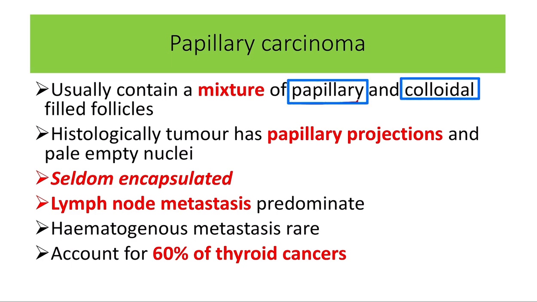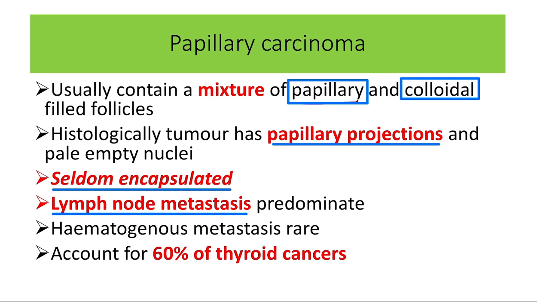So papillary and colloid-filled follicles, they are the papillary thyroid cancer. And histologically there is a papillary projection or finger-like projection usually present. Seldom encapsulated, that means they are non-encapsulated. So papillary thyroid carcinomas are non-encapsulated, and usually lymph node metastasis develops.